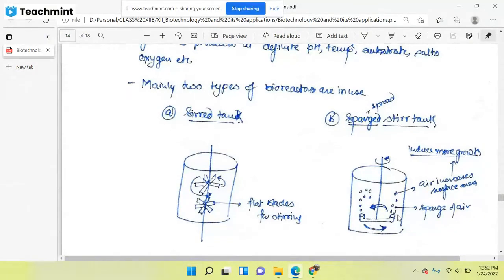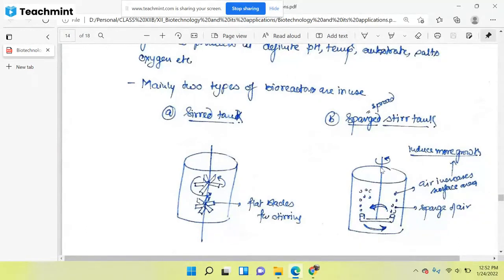By sparging the air, first, as I told you, the supply of oxygen will be done by providing the air, and along with that, it also increases the surface area of the reaction. You know that if air bubbles are produced in the solution, then ultimately it increases the surface area, and when the surface area increases, it will induce the cells to grow more. Here the cells will be induced toward more and more growth.